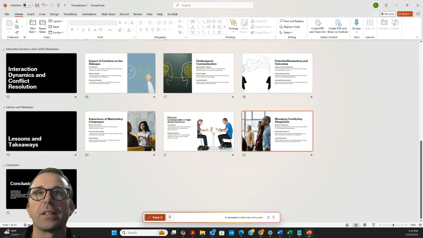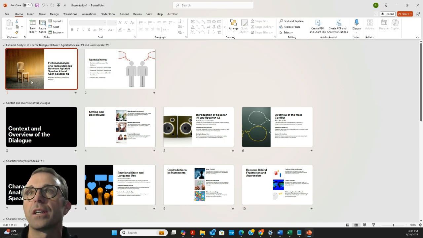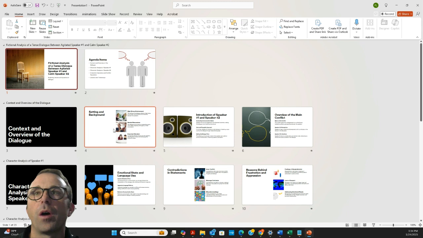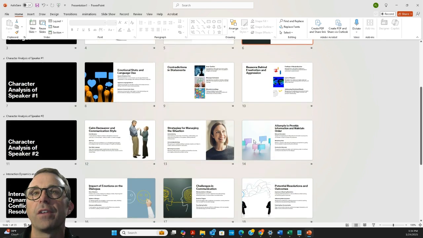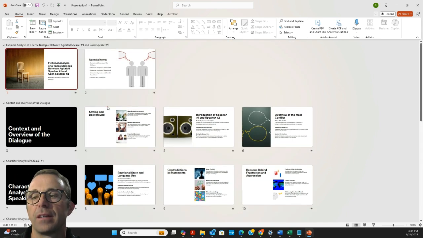It's all set. You can see that it's here. I say that I want to keep it. And I now have a PowerPoint presentation that's going to give me the analysis between what happened with these people, the agenda. I can do context overview. I can set up the background. I can introduce who the two different speakers are of those individuals. Everything is already set and done, and it's all been pulled from that information.